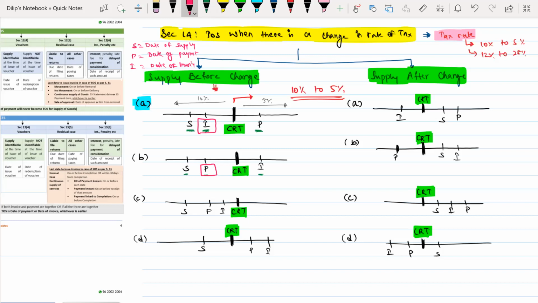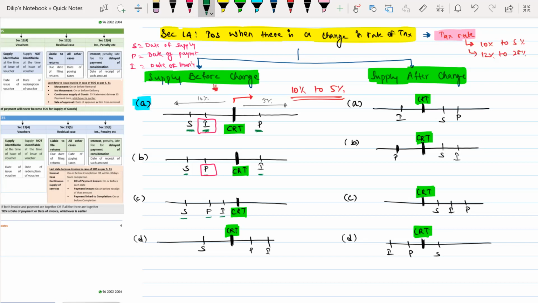Sir, you told a case where supply is before change and invoice is before change, and a case where supply and payment are before change. But sir, what if all are together? What if the supply, invoice and payment, all these three things are before change only?